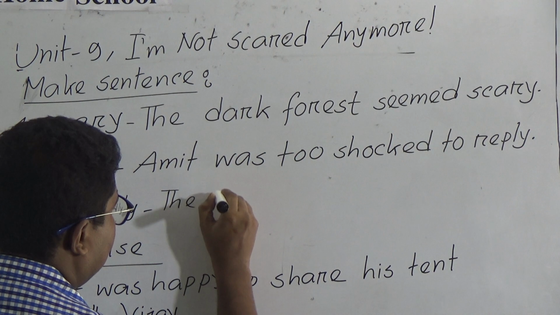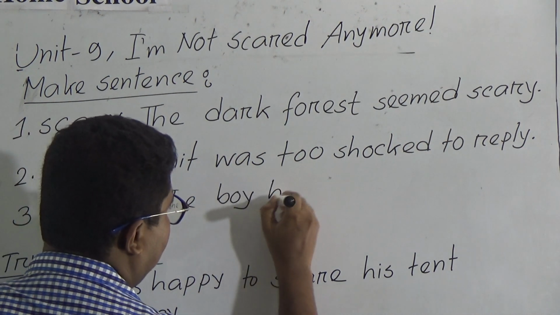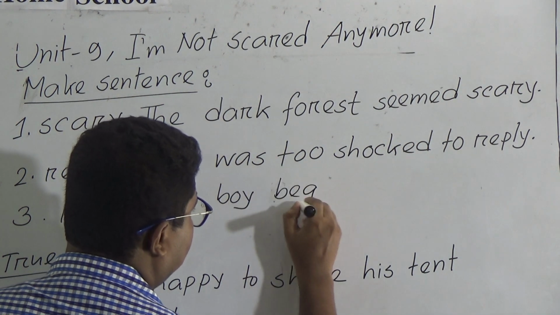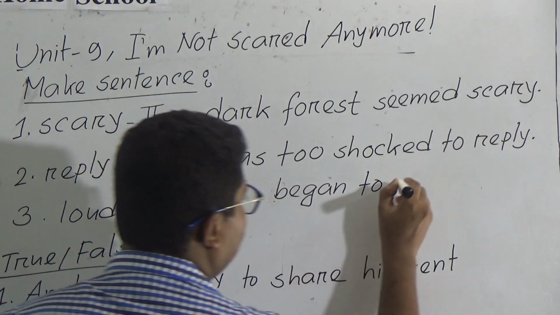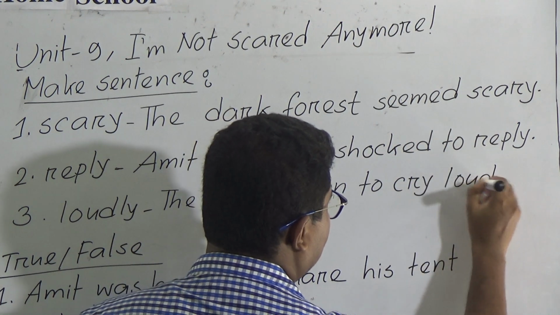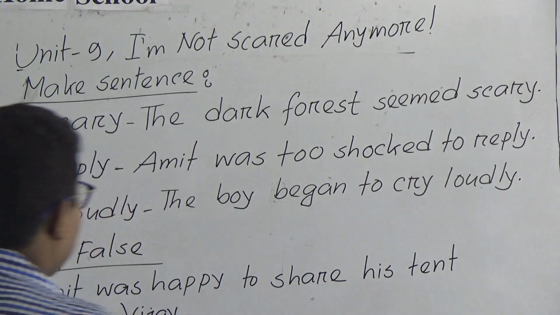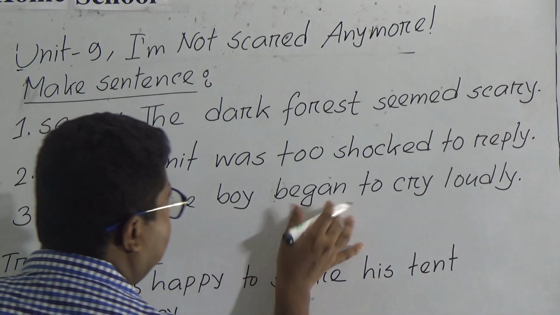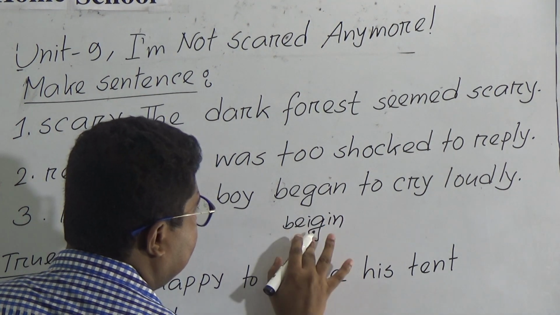I am writing the boy. You can also write the girl. The boy began to cry loudly. Okay, you can also write, I have written, the boy began to cry loudly. So began is the past form of the verb begin.